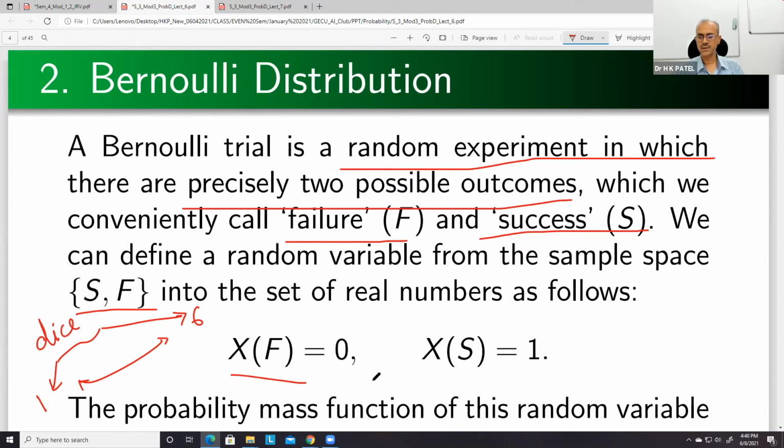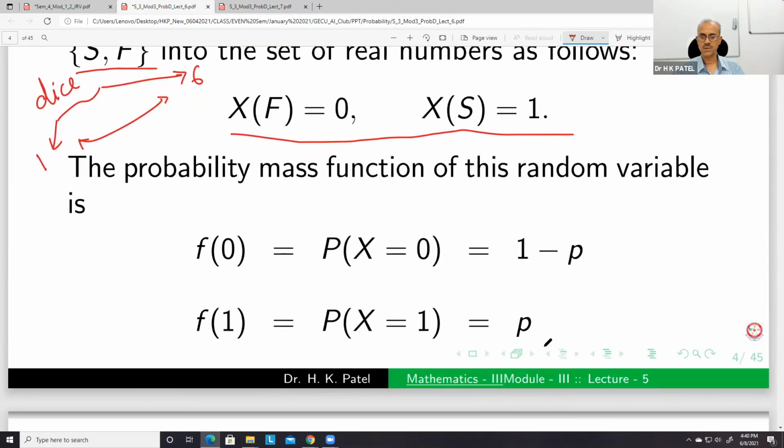And then this is our convention: generally we assume the value of failure as 0 and the value of success as 1. So these are obvious. Now the probability mass function of this random variable, which random variable? This is our random variable X from the set {F, S}.